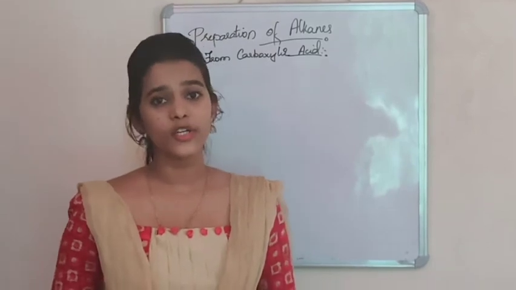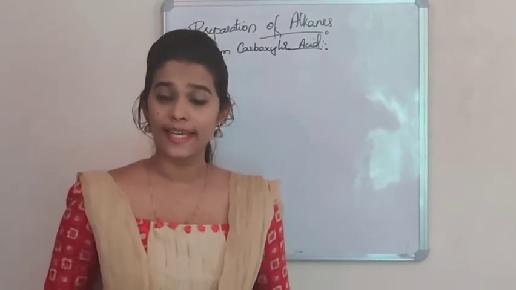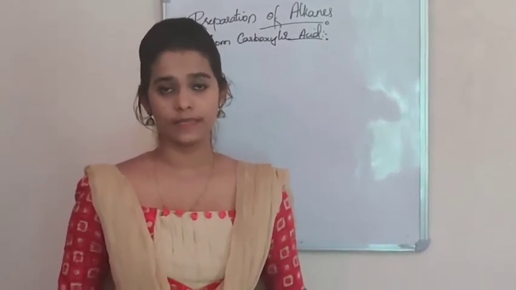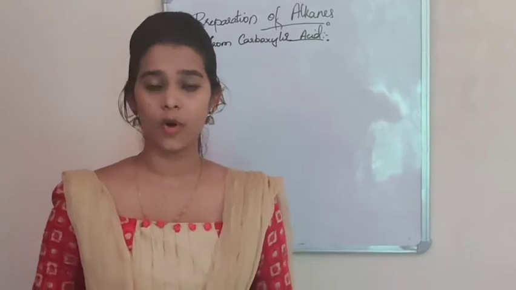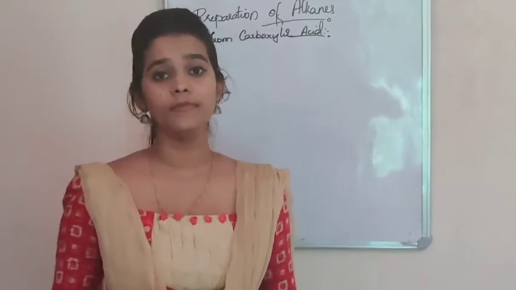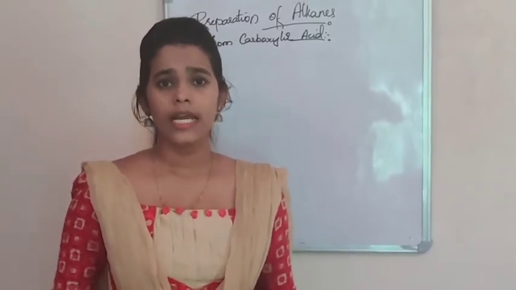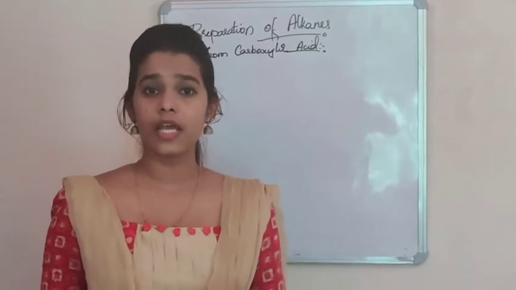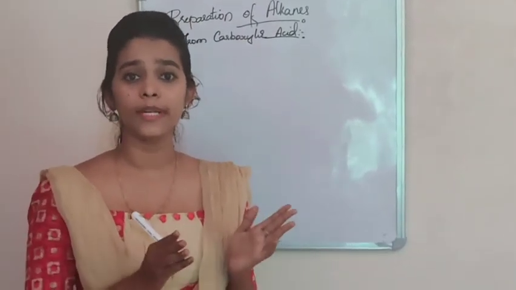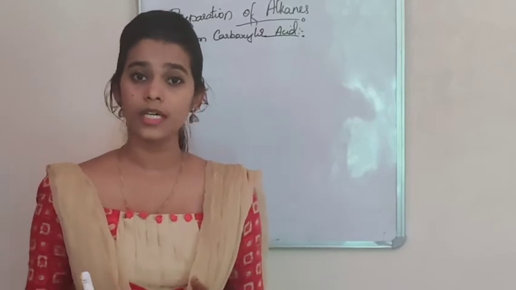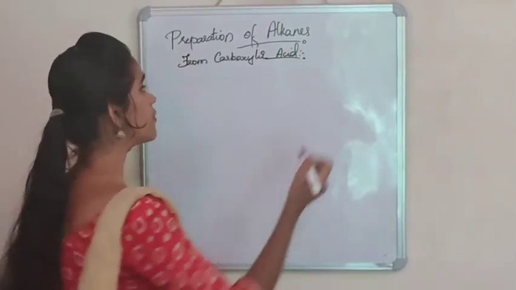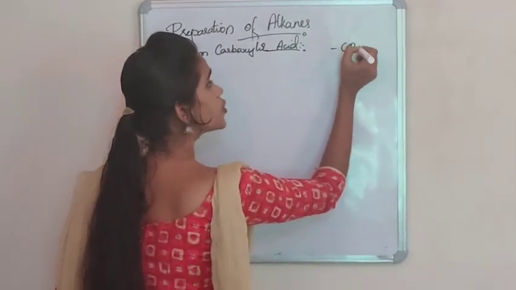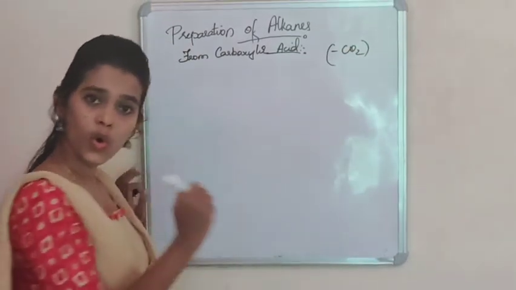Now we are going to learn the preparation of alkanes from carboxylic acid. There are two methods for the preparation of alkanes from carboxylic acid. One is decarboxylation, the other is Kolbe's electrolysis method. Decarboxylation means the removal of carbon dioxide from the carboxylic acid, that is, removal of the CO2 group from COOH.